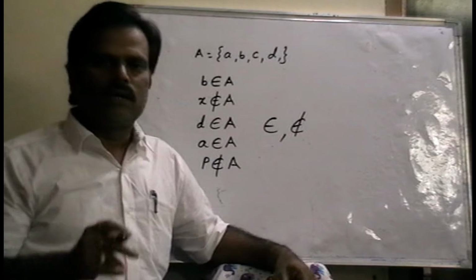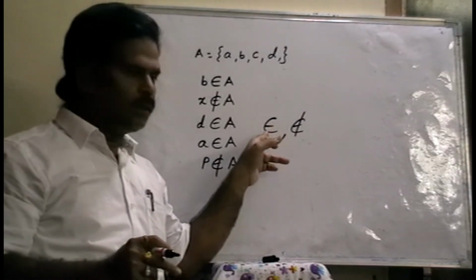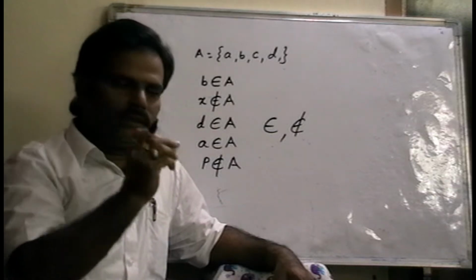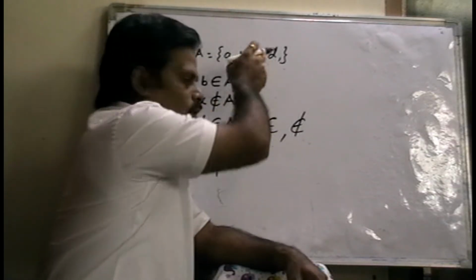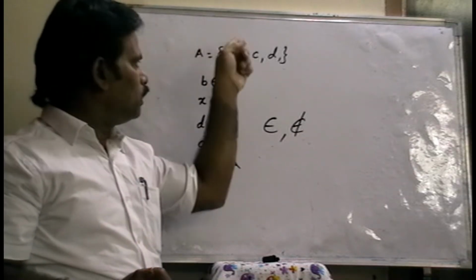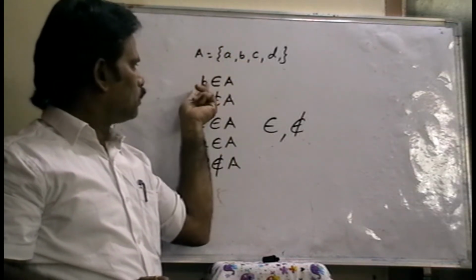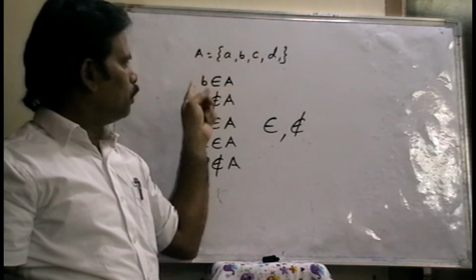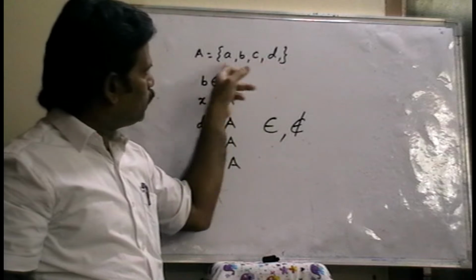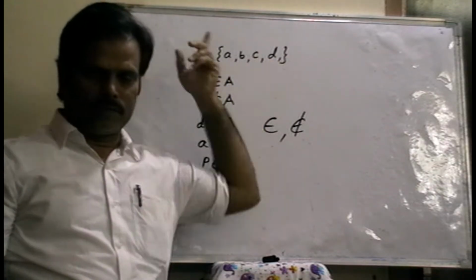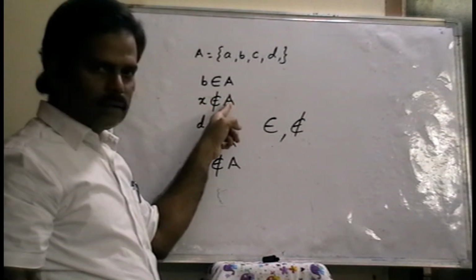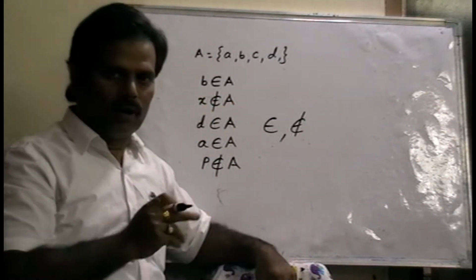Belongs to means what? It indicates a relation between the set and an element, whether that particular element is in the set or not. B is one of the elements. Is B an element of set A or not? Yes, B is an element of set A, so B belongs to A. Is X an element of set A? No, X is not an element of A, so X does not belong to A.